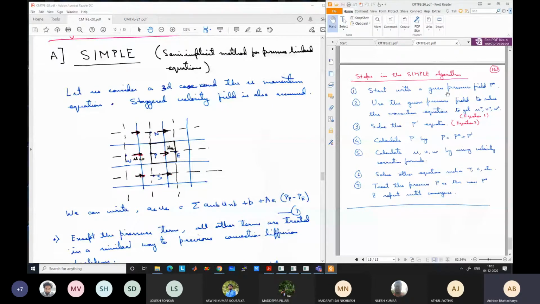There is an effect of the guess pressure field also. But in normal cases, if the pressure at one of the boundaries is known, then the solution will converge to the correct pressure, and the only effect the guess pressure will have is how much time, how many iterations, it takes to reach the correct solution.